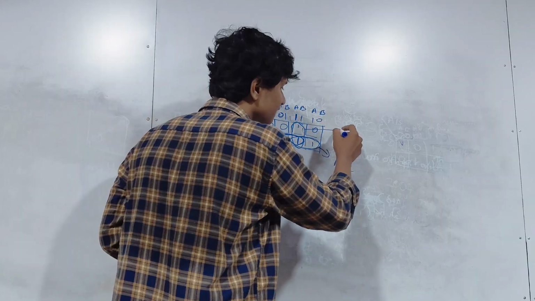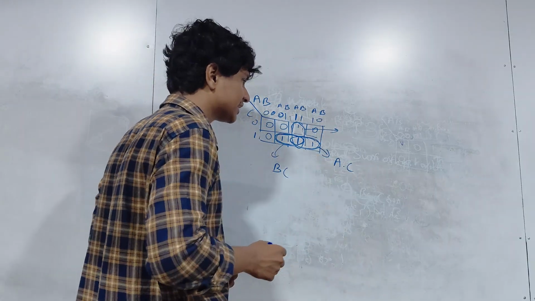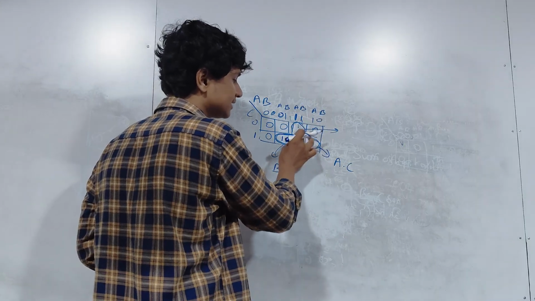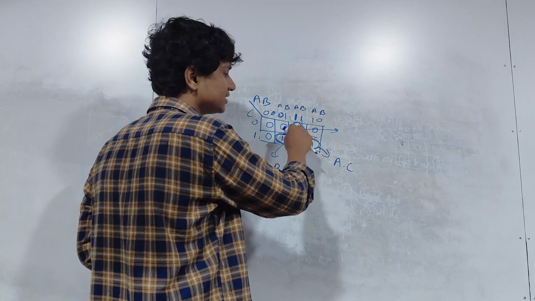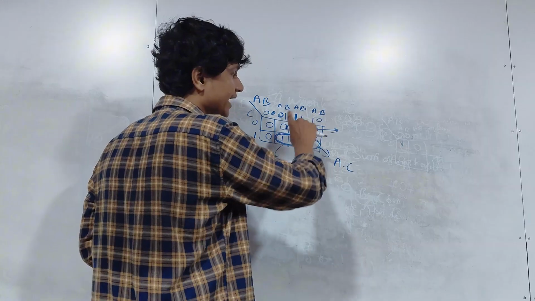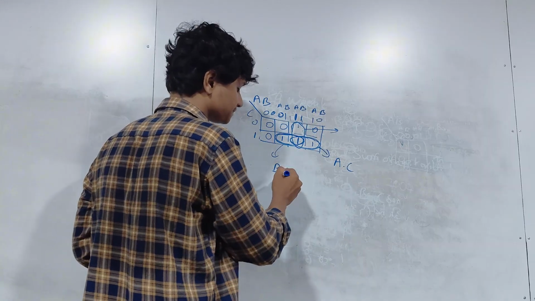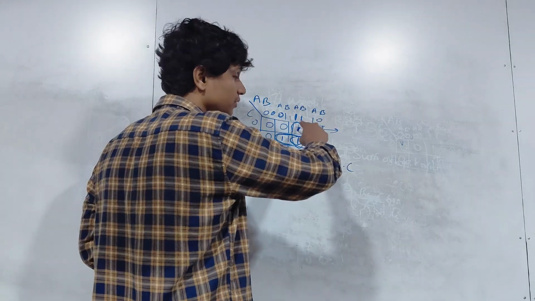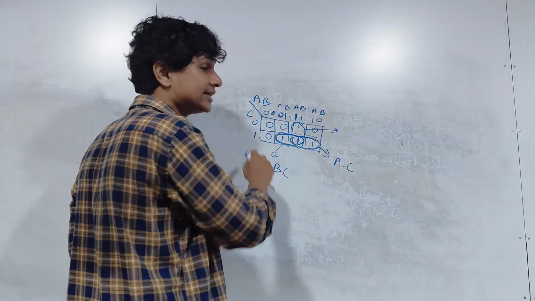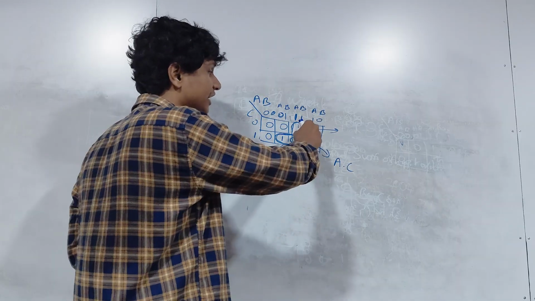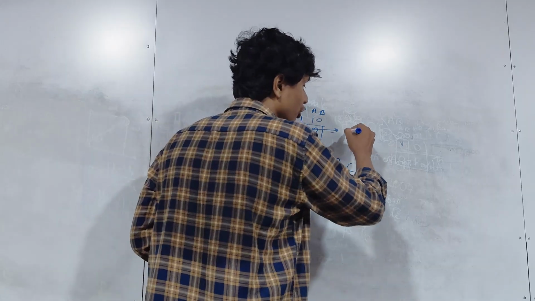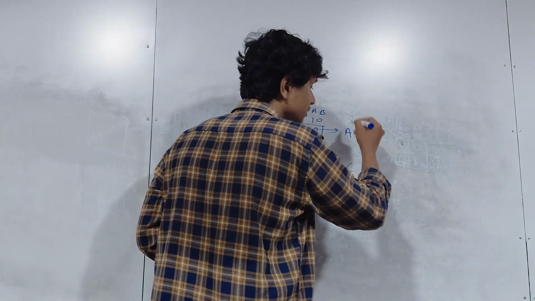Now I'll take this vertical loop. From this vertical loop, what can you say? A and B are not changing now. See, in this and this term, are A and B changing? Is it going this way? If it goes this way, A and B will change. Now see, in these 2 loops, A and B changed and we got 2 different expressions. In this loop, A and B are not changing. But what is happening to C? C is changing. And what can you say? From this loop, since A is 1 and B is also 1, you are going to get A dot B.